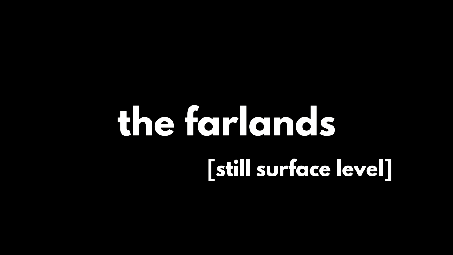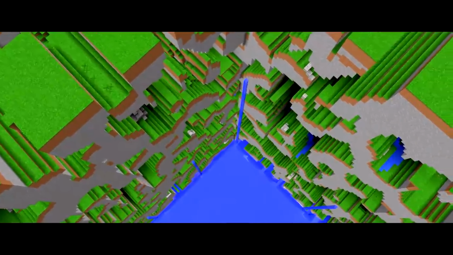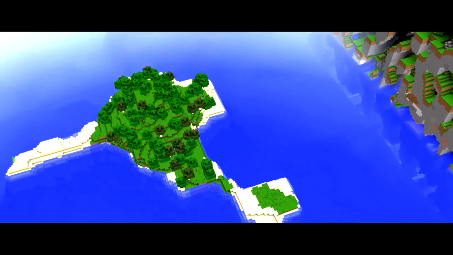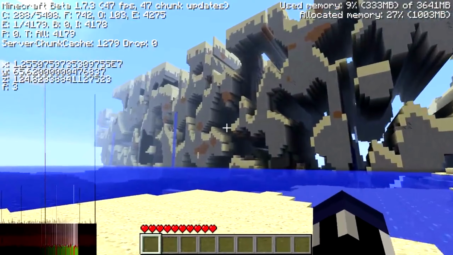The farlands. Supposedly a Minecraft world is infinite. Well, it basically is, but by travelling 20 million blocks from spawn, the world finishes, but in a weird way. The generation is bugged and the terrain forms in a pretty weird manner, like this.